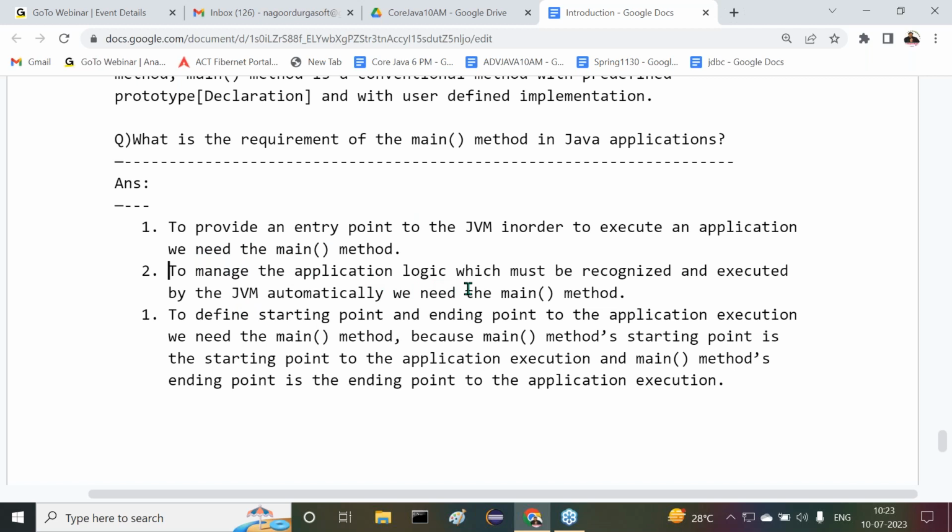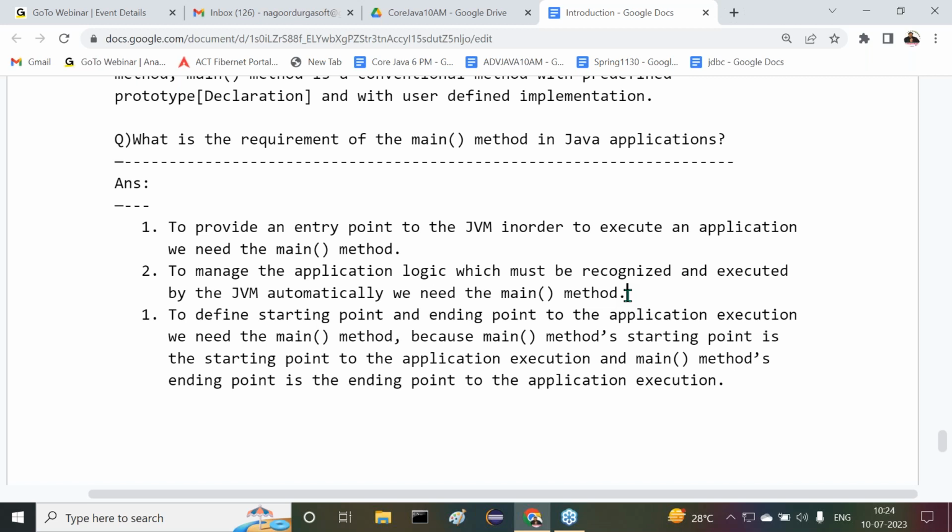Next one is, to manage the application logic, which must be recognized and executed by JVM automatically, we need the main method. JVM knows about only the main method. When we execute our application, first it will come to the main method, and from the main method it will go to the different classes.